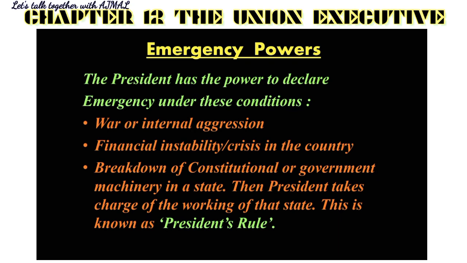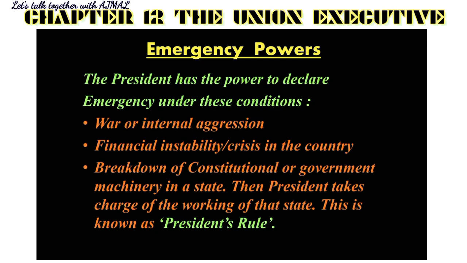So if there is an internal crisis, a civil war happening. We know what civil war is, when it is happening within a country itself, between different segments of the country, different states or different parts of the country. Or when there is an external war, some other country declares war on a country, or there is any civil war happening. In that case, the president can declare emergency.